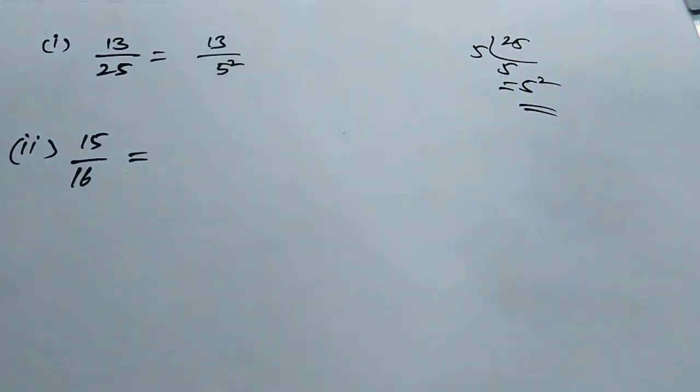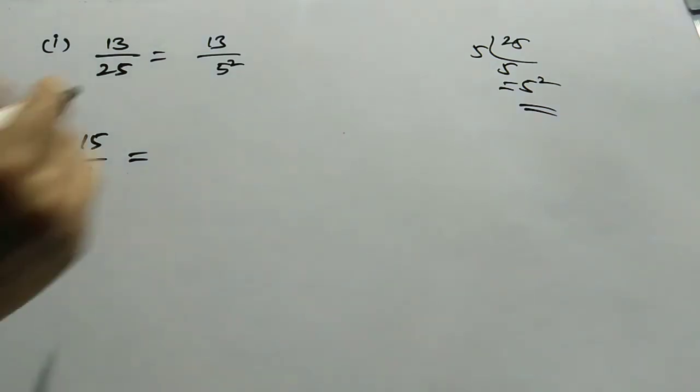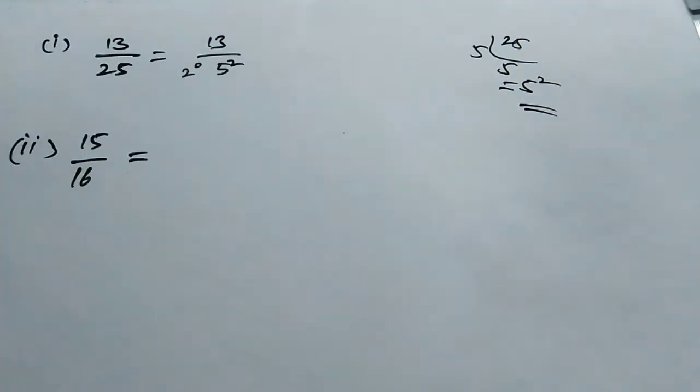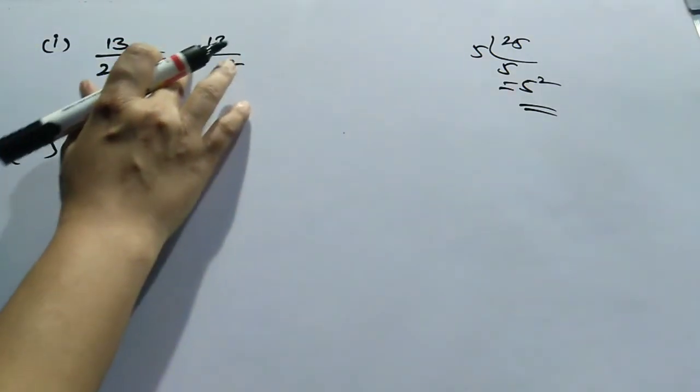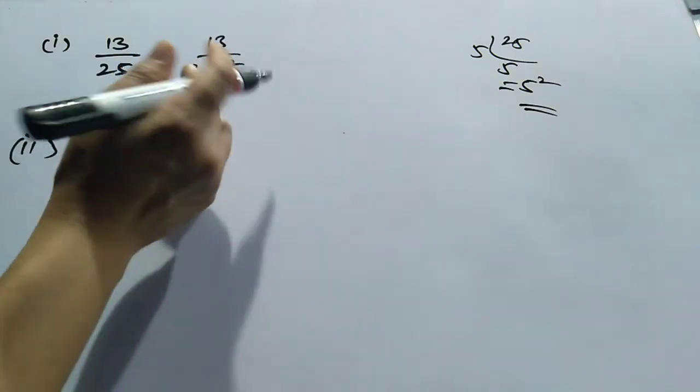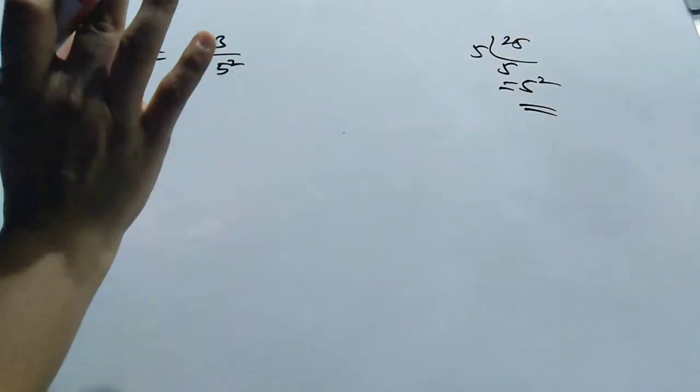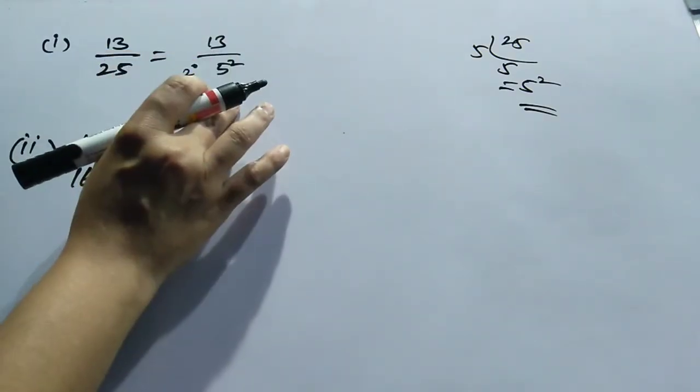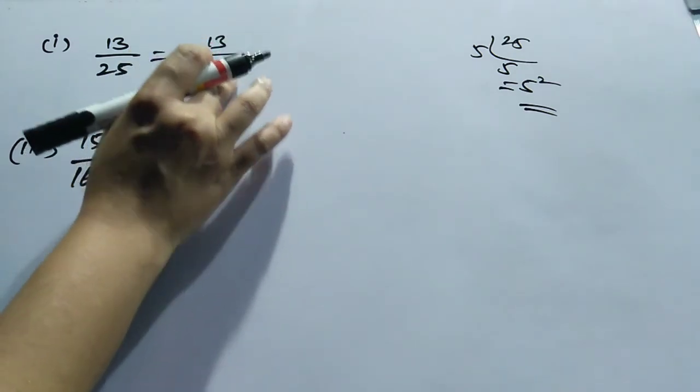It is terminating, but it is not satisfying the condition, no. So we write 2 to the power of 0, which will satisfy. But if you want to write the rational number in decimal form, the denominator must be a power of 10. If you write 2 to the power of 0, meaning 1, with 5, you will not get 10, only a power of 5.